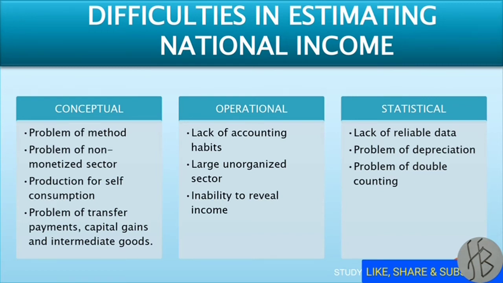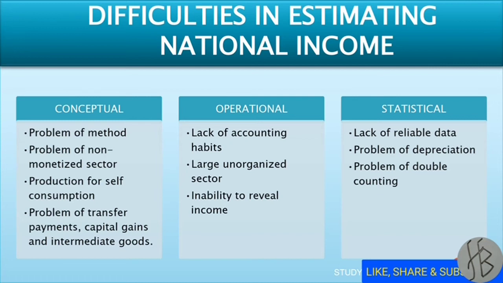Next point is large unorganized sector. In India, there is a large unorganized sector and the scattered nature of producing units puts a barrier in the accurate estimation of the national income. The last point is inability to reveal income and lack of public support. You all know that incomes and earnings are always a secret part of the individual. So people do not easily disclose or reveal their income correctly.